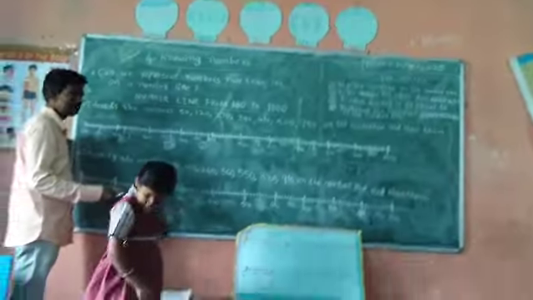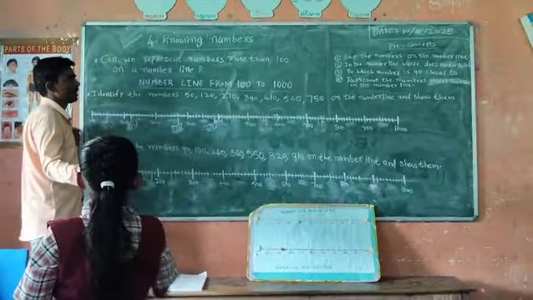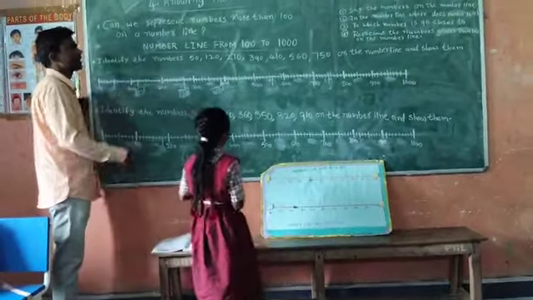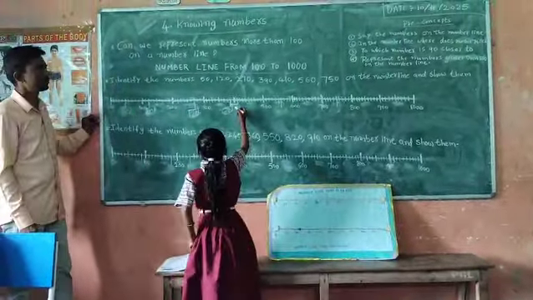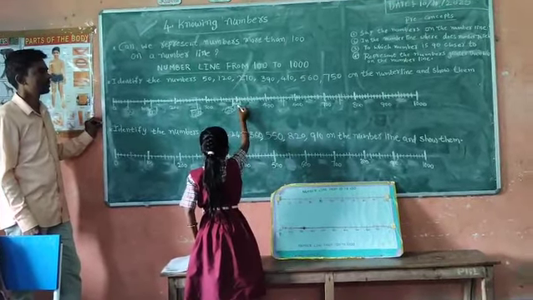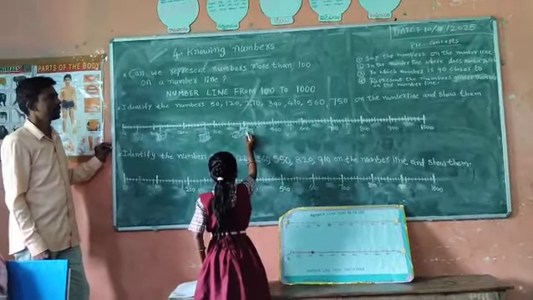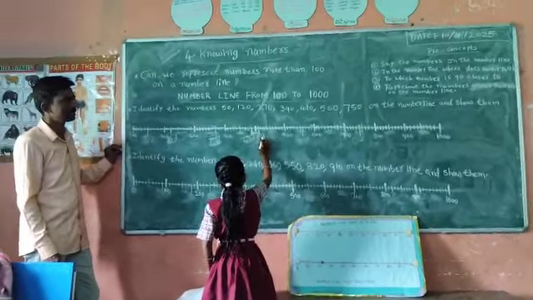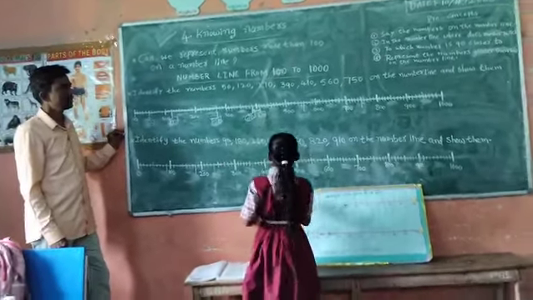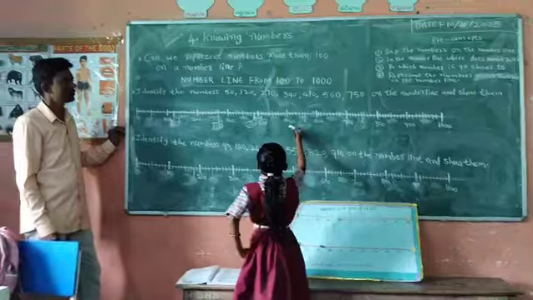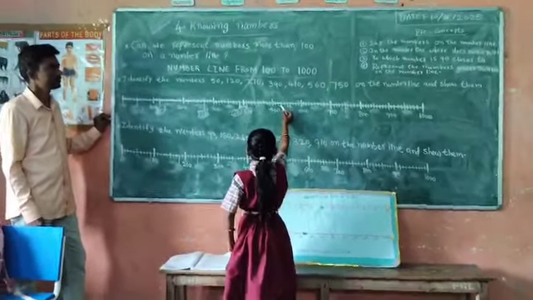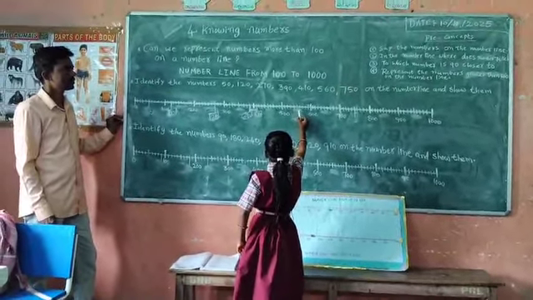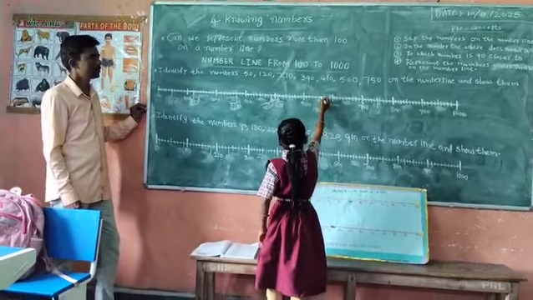Sana, come here. Identify the number 410 on the number line. Write the number 410. Okay. Where is the 560? Where is the number 560? 500, 510, 520, 530, 540, 550, 560. Okay.